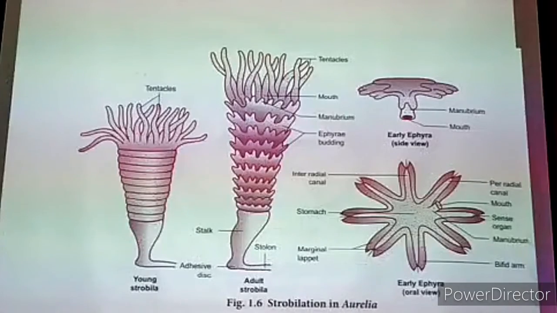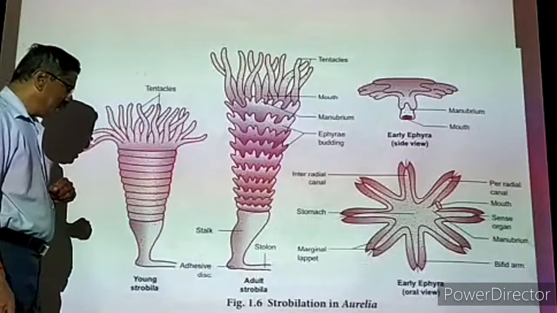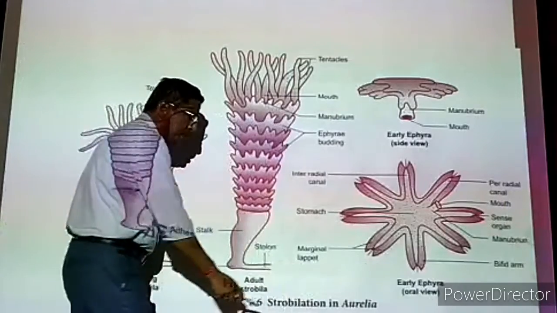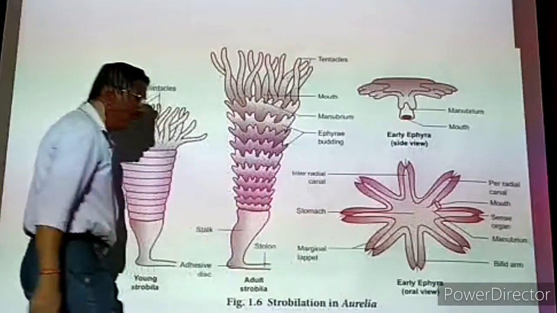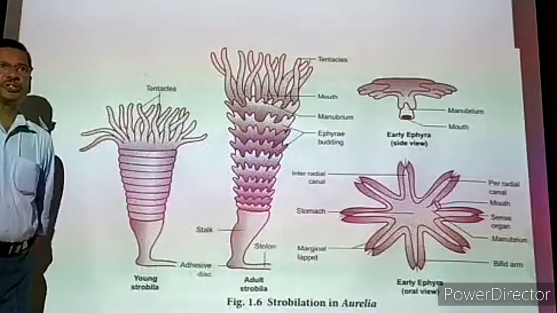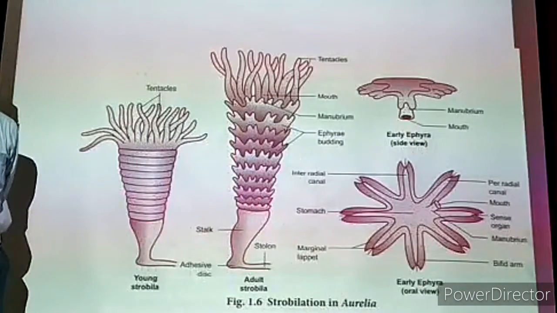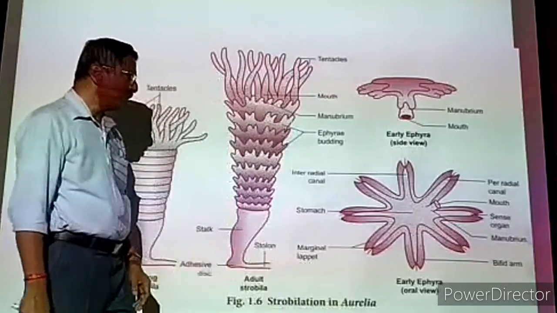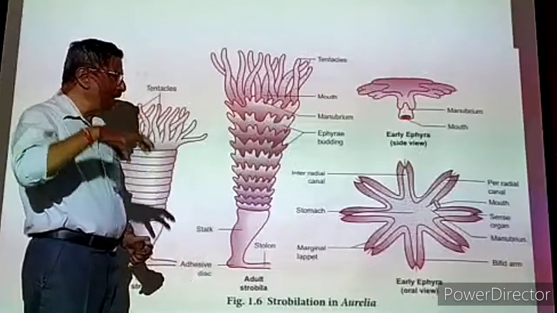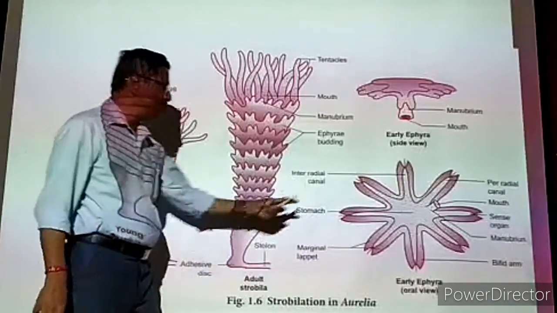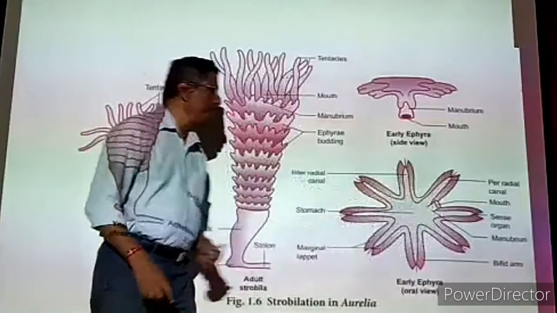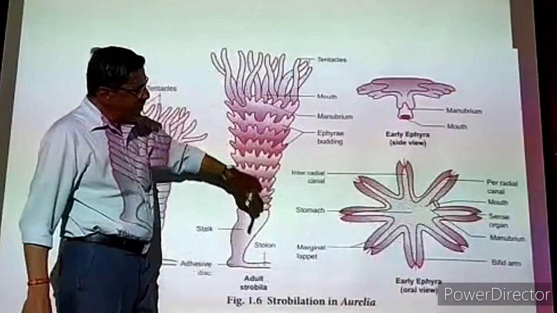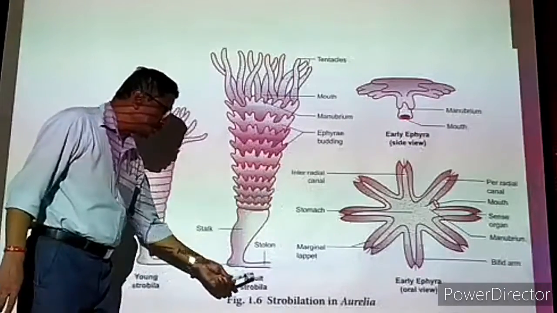Then we are coming to the next type of reproduction, strobilation in Aurelia. Now you have to know what this Aurelia is. It is a jellyfish. Actually this Aurelia is a jellyfish. It lives in sea water. Now the shape of this animal may be umbrella shape. Now this animal reproduces by different methods, but one method is strobilation.